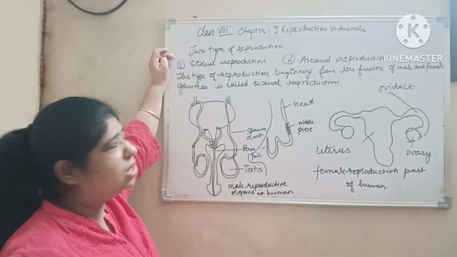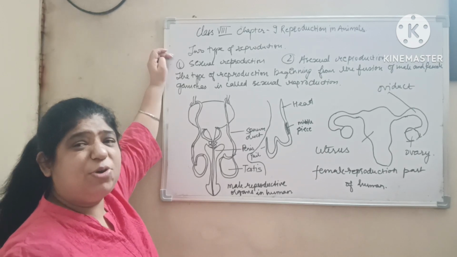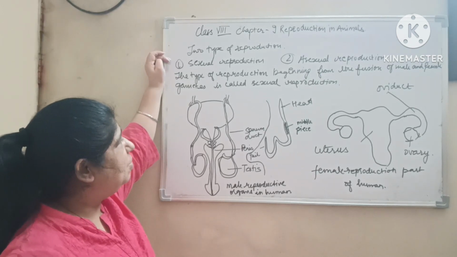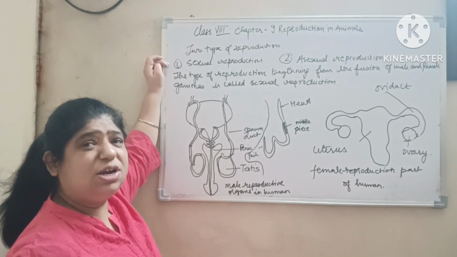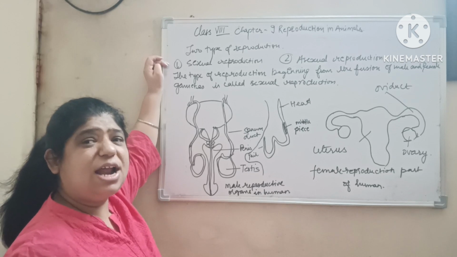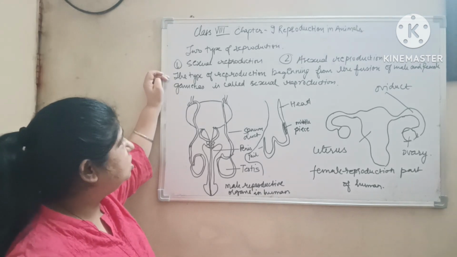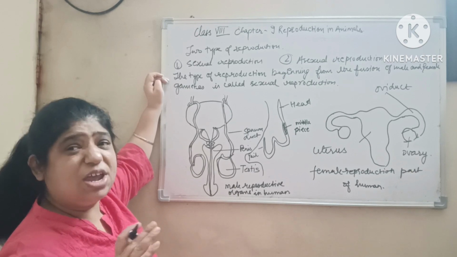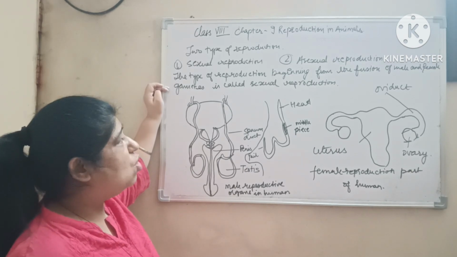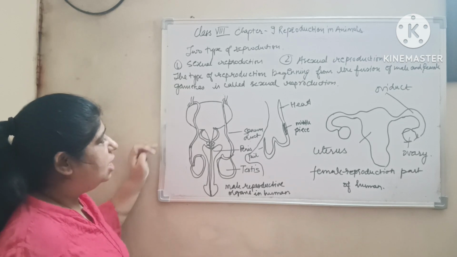It's reproduction in animals. Now how many types of reproduction are there? There are two types of reproduction. One is sexual reproduction, the other is asexual reproduction. Now the question arises, what is sexual reproduction? The type of reproduction involving the fusion of female and male gametes is called sexual reproduction.